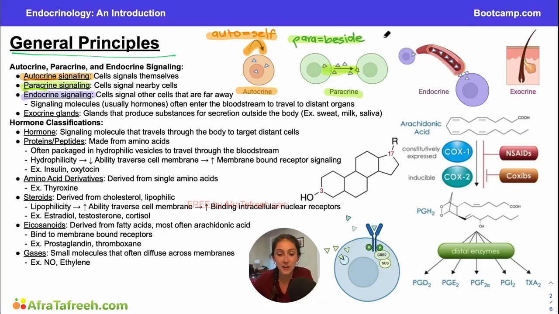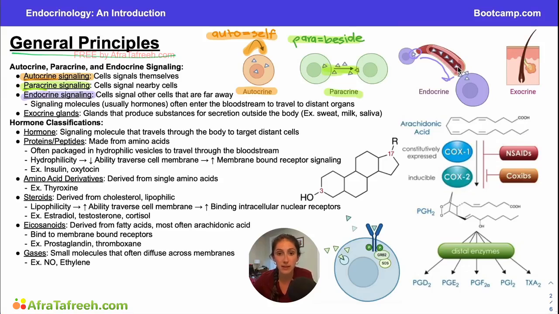In contrast, in endocrine signaling, we are going to be signaling cells that are very far away from our original cell that is releasing the molecule. Endo means inside, so it's not going to be very helpful for helping us remember what's happening. But when you think about endocrine signaling, I want you to think about your classic hormone being released. It's usually hormones that are going to be released that are going to hop on our expressway or our highway, which is the vasculature. The vasculature, or the blood vessels, are our body's way of transporting substances throughout the entire body. So our little hormone here is going to hitch a ride with our vasculature,